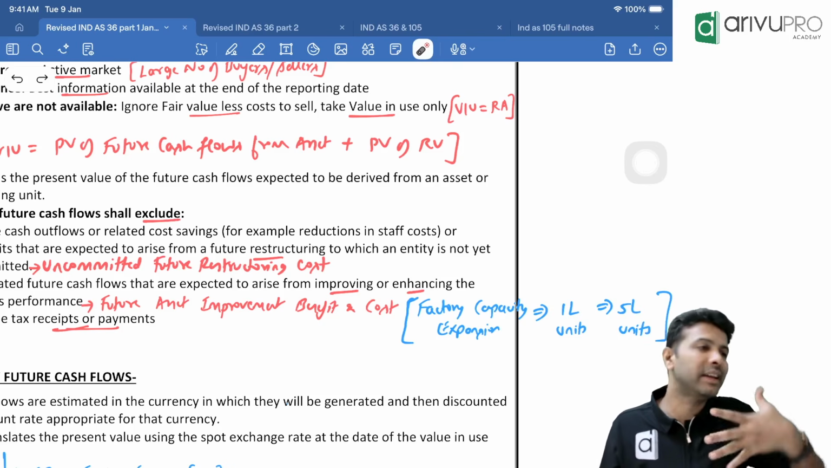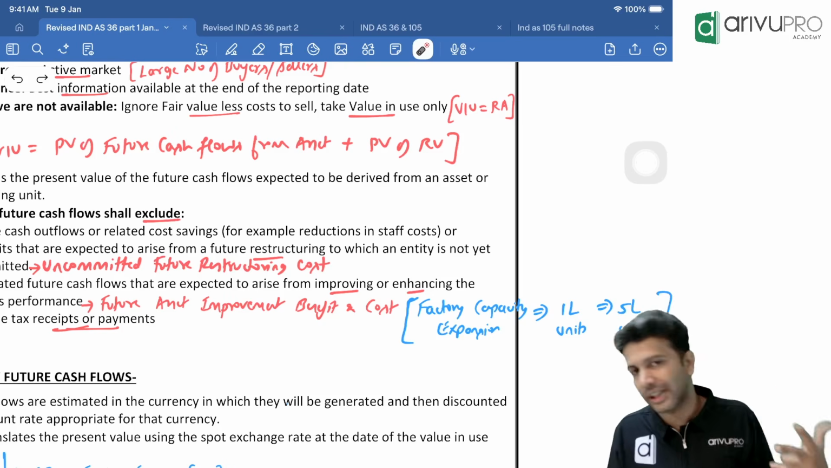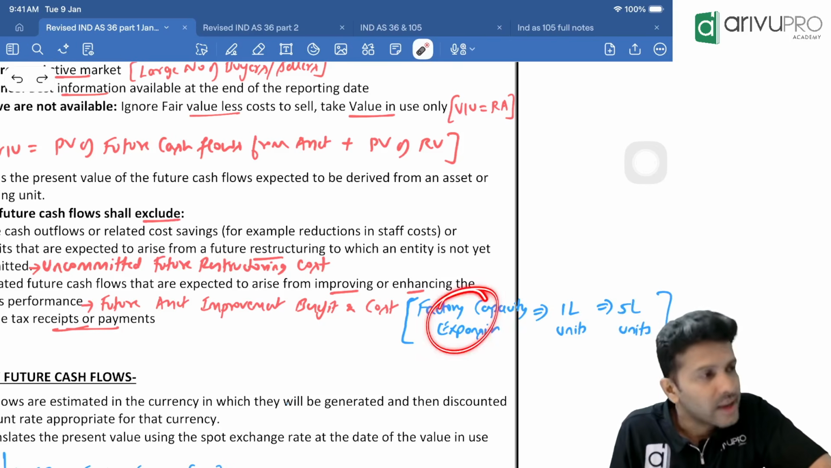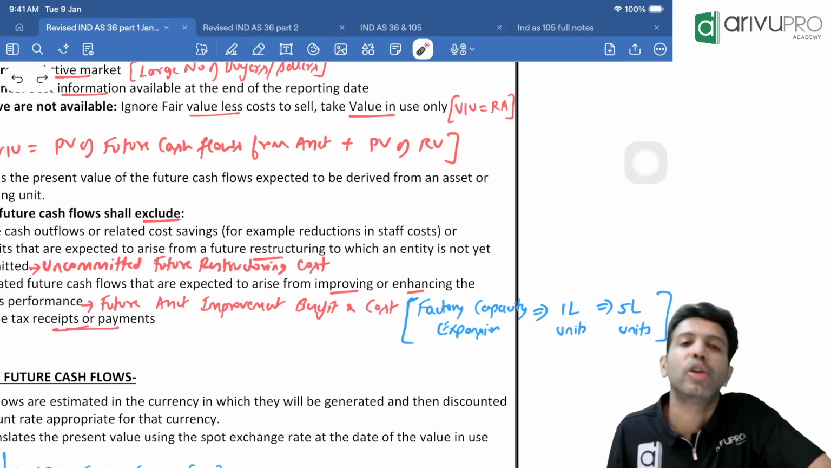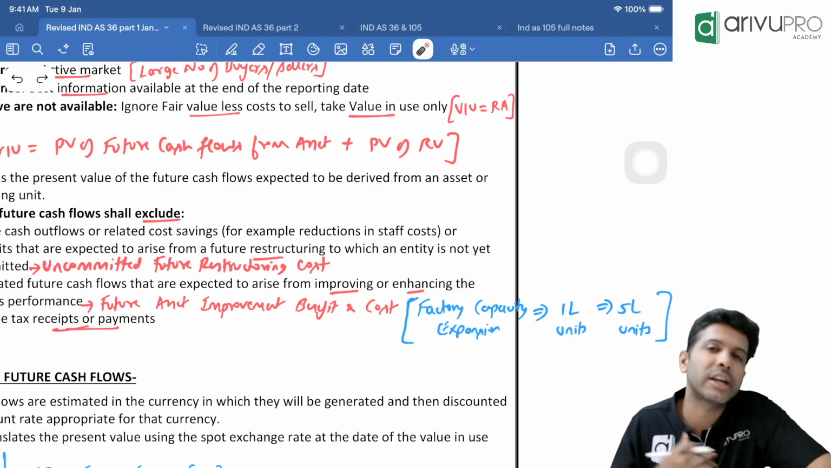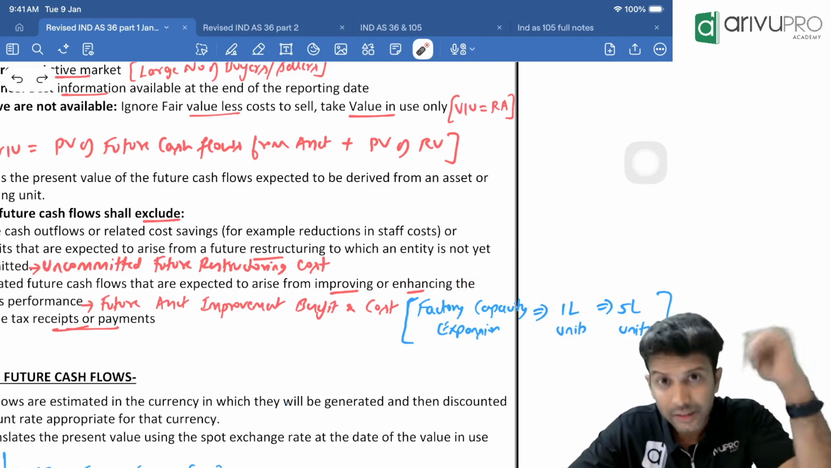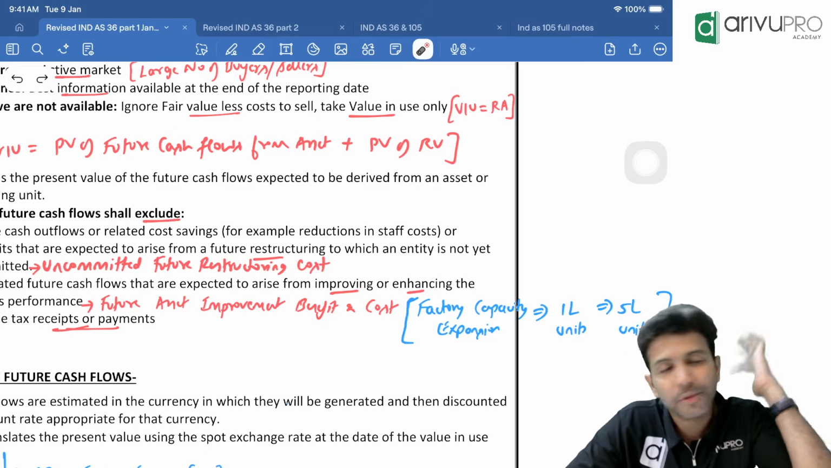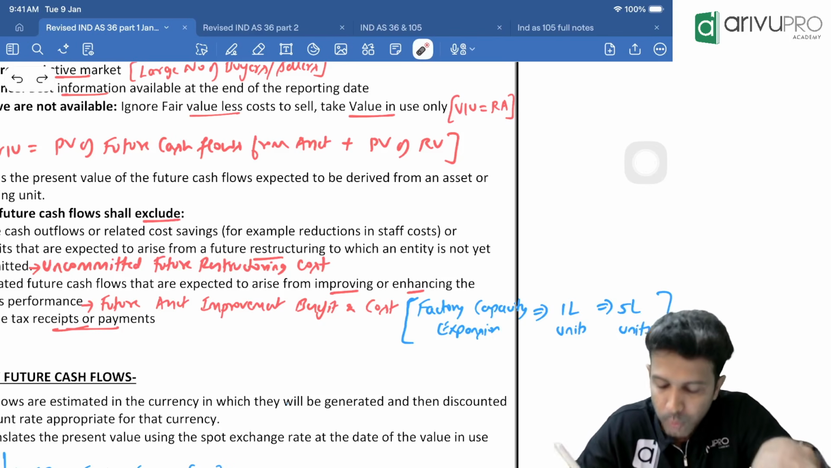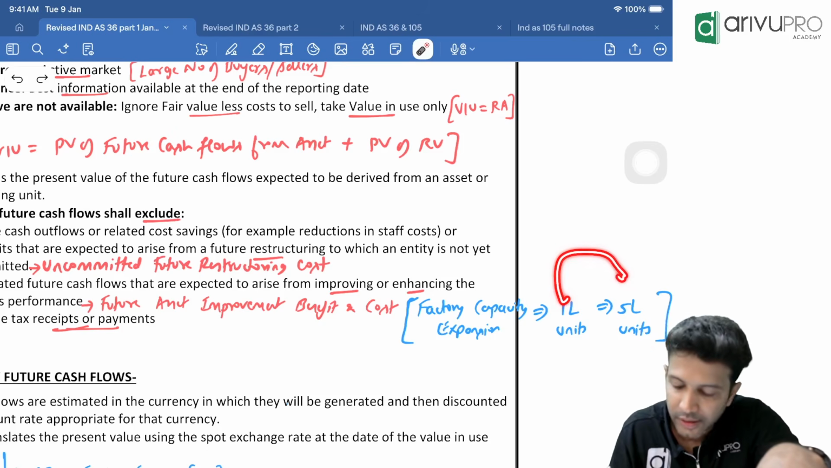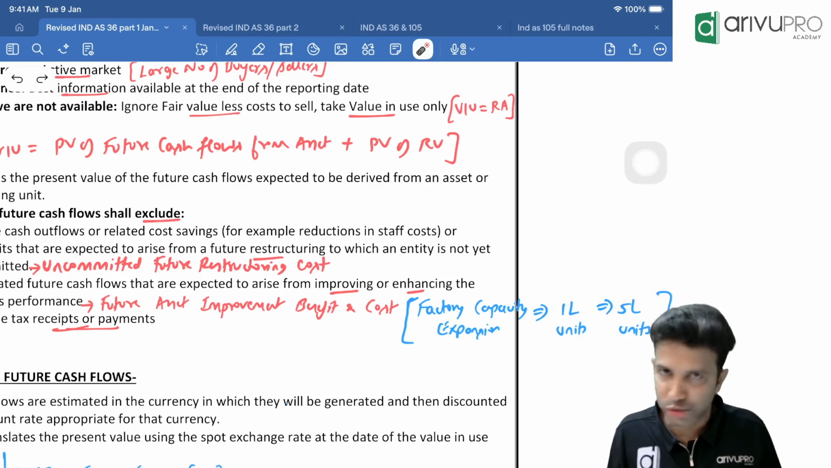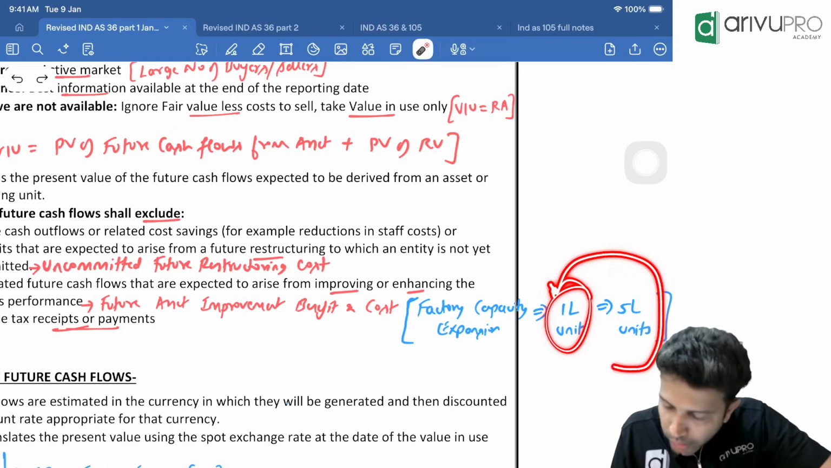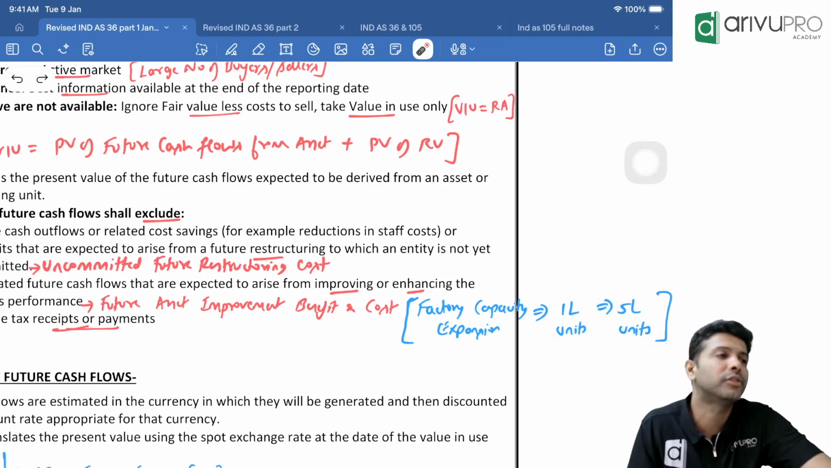So to do the impairment check, we need the recoverable amount. And recoverable amount is the higher of two things: value in use and fair value less cost to sell. Correct? Now, let's say currently my factory can produce 1 lakh units. From the factory, I have a capacity to produce 1 lakh units of a finished product. That's the current capacity. But in future, I have expansion plans. After 2 years, I have an expansion plan. I want to expand my capacity. From 1 lakh, I want to expand this factory such that it can produce 5 lakh units of finished goods.